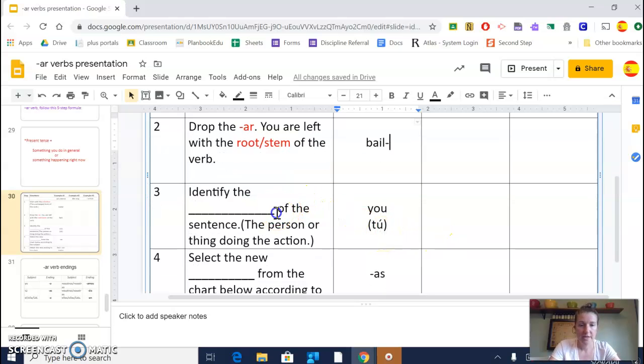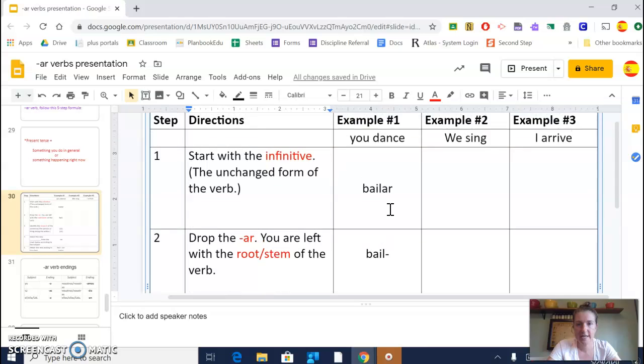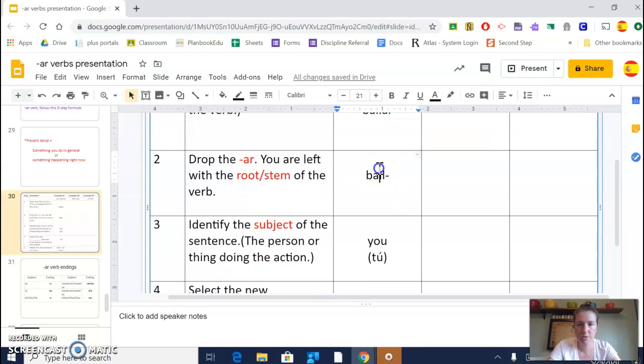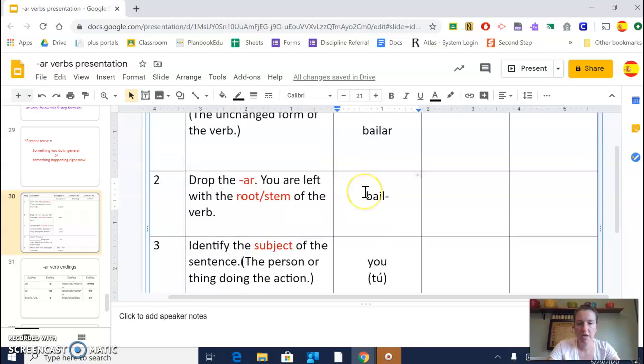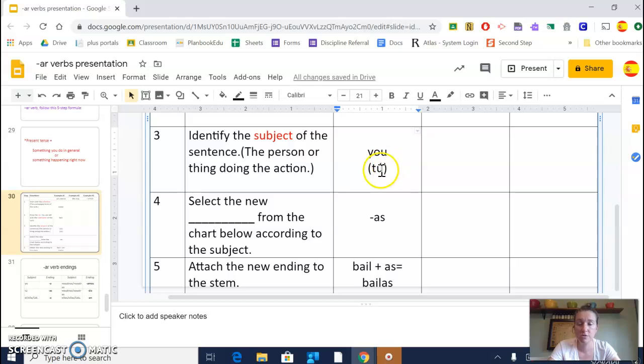Step 3, identify the, we're going to say subject. Usually it's a person, but it could be a book or a house or a movie. So we're going to write subject. And the subject of this sentence is usually a person. We get our subject from what we want to say in English. So if we scroll back up, it says you dance, right? And so we know that our subject is you, but in Spanish, that's tú. Informal is tú. Those are our pronouns. We learned that while we were still in school.